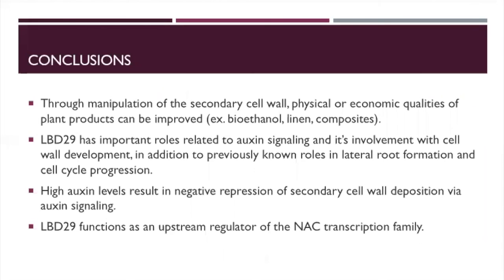But if you take away anything from my topic and presentation, I want it to be this. Manipulating the cell wall creates opportunities to enhance plant products like bioethanol, linens, and plastic composites. These enhancements are both structural and economic. LBD29 has important roles in auxin signaling that helps with the inhibition of secondary cell wall development. This is in addition to the other roles we know of, such as lateral root formation and cell cycle progression. High auxin levels result in negative repression of secondary cell wall deposition via auxin signaling, making it a negative repressor. And finally, LBD29 functions as an upstream regulator of the NAC transcription factor, which goes back to the hypothesis that I mentioned earlier.